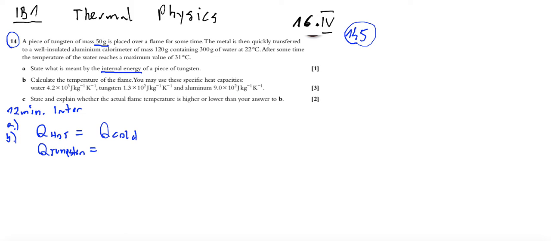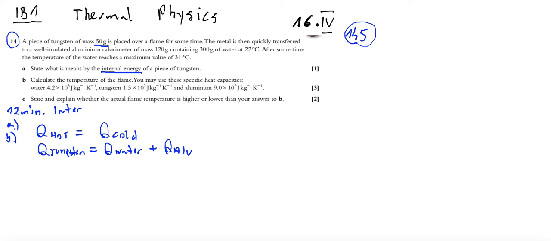Then it's quickly transferred to a well-insulated aluminum calorimeter of mass 120 containing 300 grams of water. So both water and aluminum, both of these objects take energy from the tungsten.